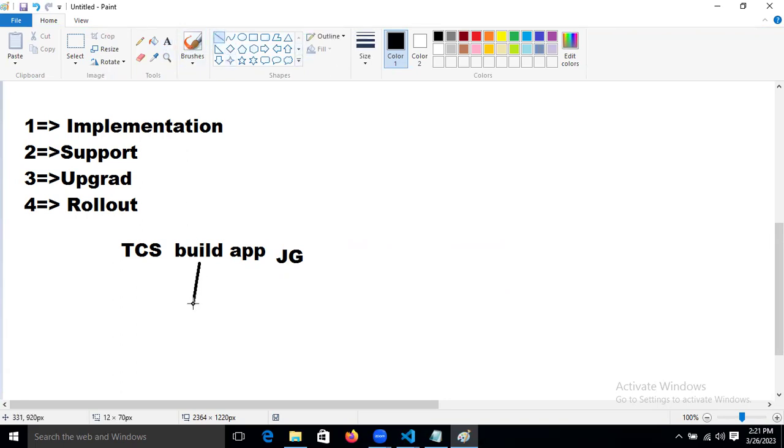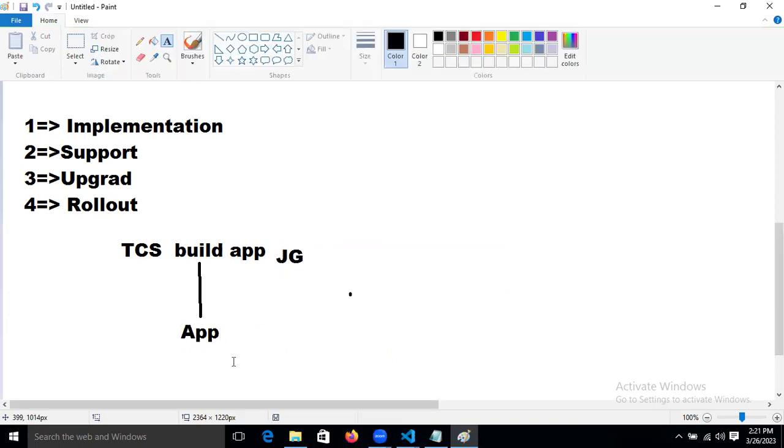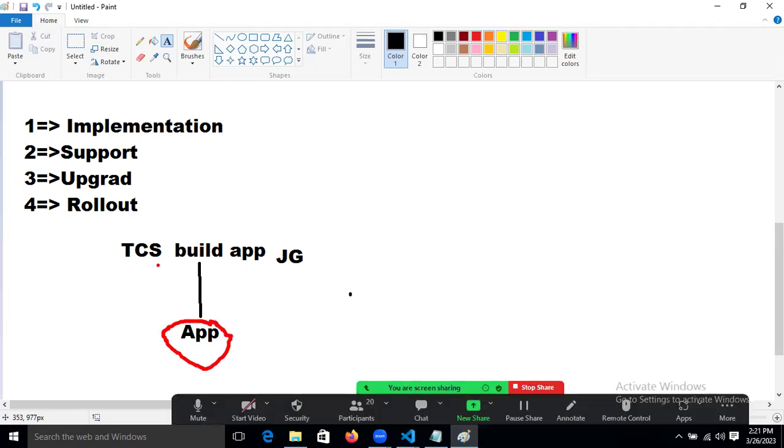This TCS developer developed one project based on the Indian financial market. They develop the application based on the Indian market, following whatever financial strategy is there in the Indian market, and these developers are in India.